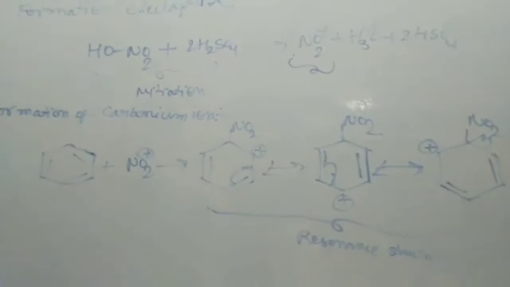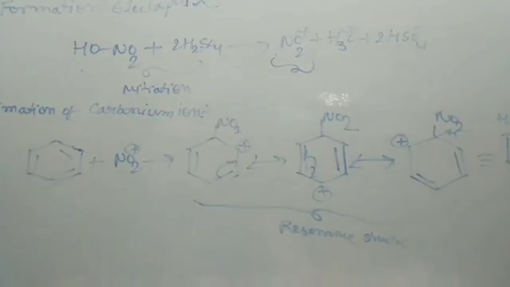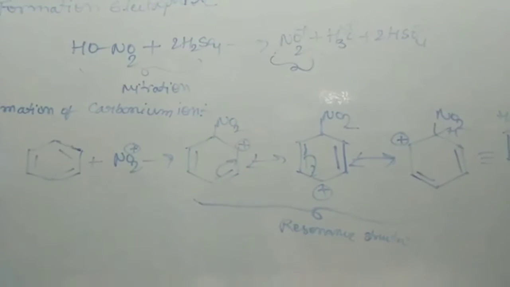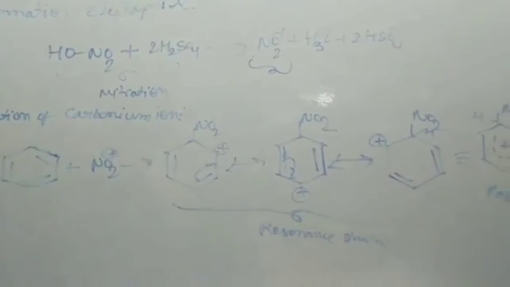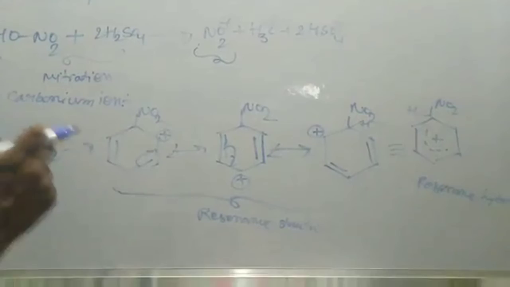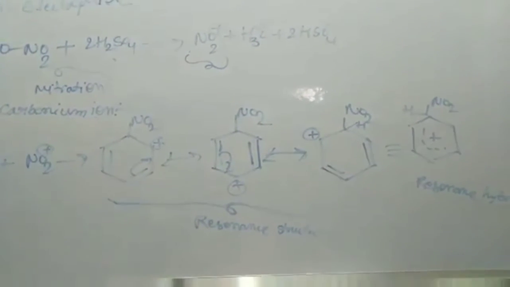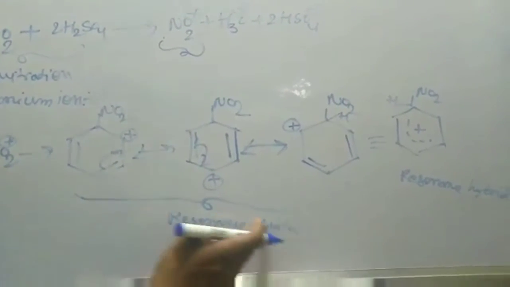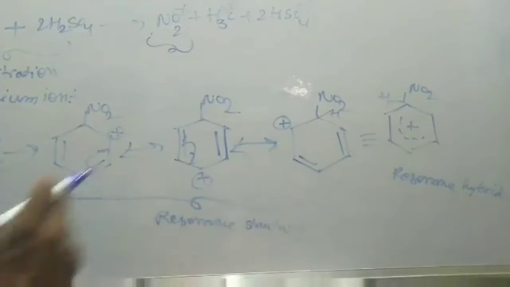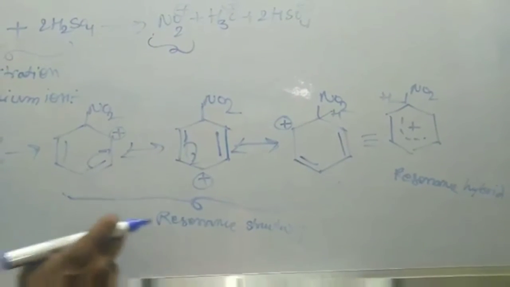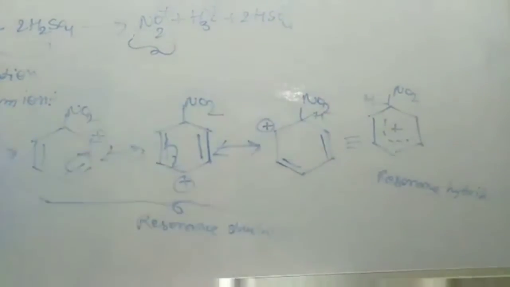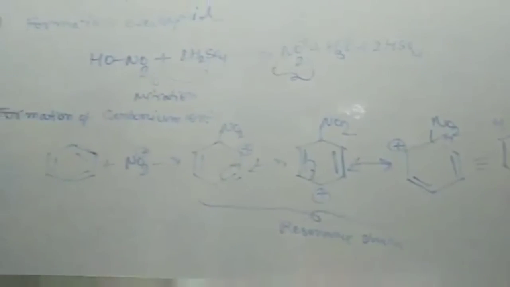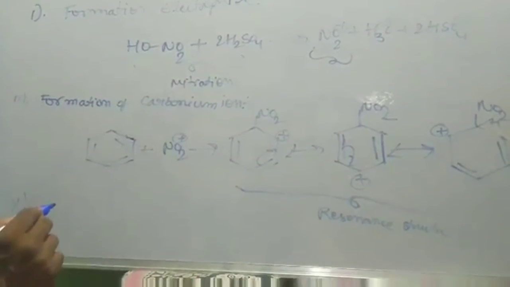Friends, when the nitronium ion approaches towards the benzene ring, the carbon in benzene gets positive charge and another carbon gets negative charge. Then the nitronium ion attacks on benzene ring and gives carbonium ion. This carbonium ion is stabilized by resonance structures. So these are the three resonance structures, and the combination of these three resonance structures gives resonance hybrid. And the last step is the removal of protons or the formation of final product.